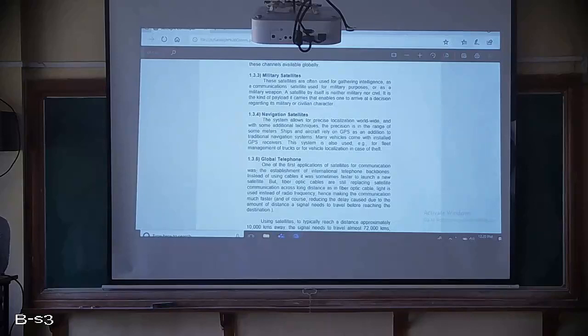Nowadays, these navigation satellites and the application of GPS are progressing in such a way that they are going to get the exact location of the target point. Where is the target? They are going to find out the exact location. So this is about navigation satellites, used for the precise location of people or vehicles, exactly where they are. So next one is global telephone.